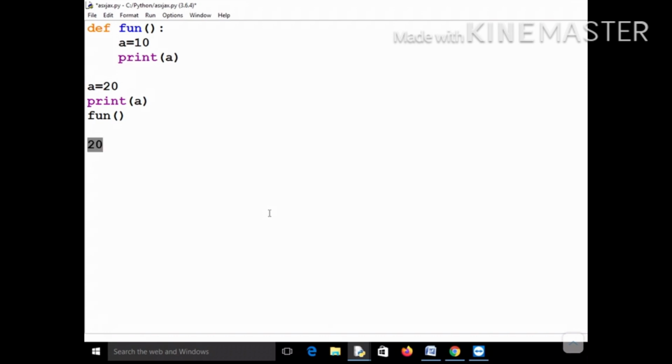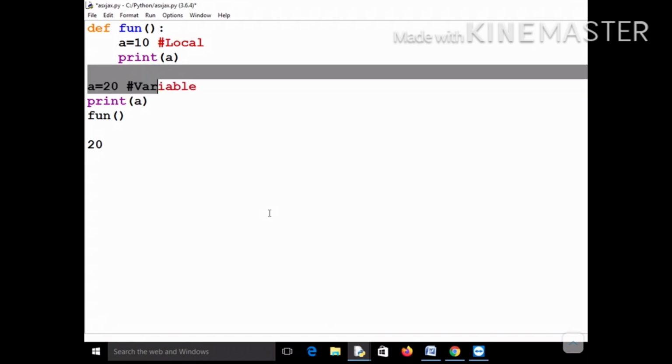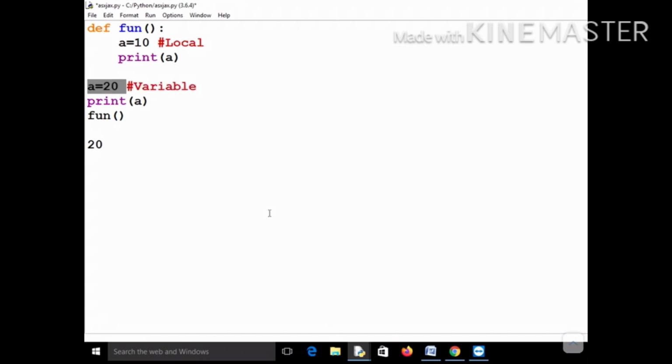So this program will output 20 first, and then this function fun will be called, and this variable A is there. You can see that this local variable and this global variable share the same name. Now you might think whether two variables will be created or only a single variable will be there. Let me tell you that two variables will be created.